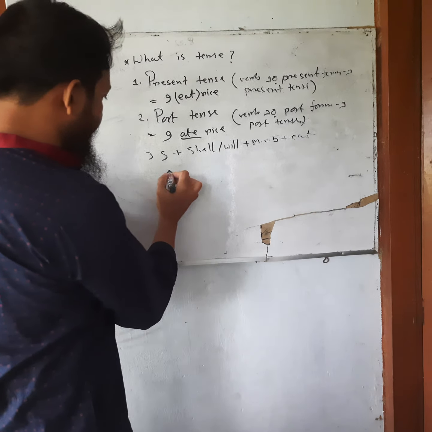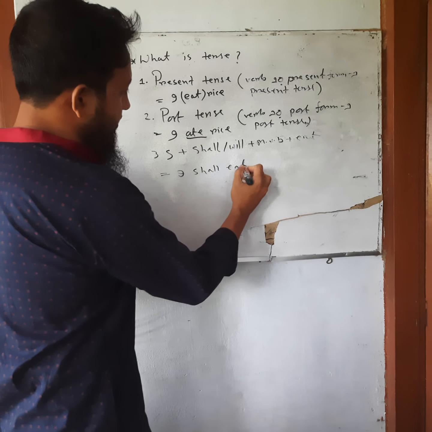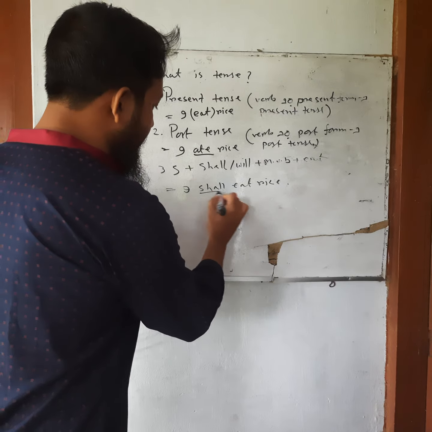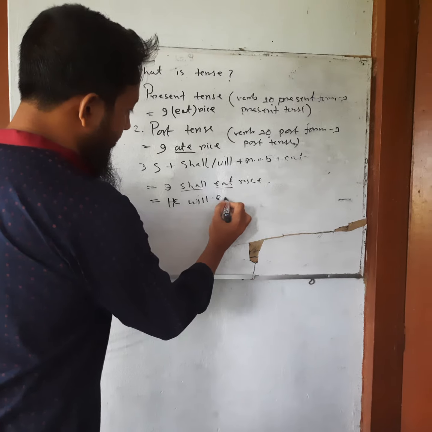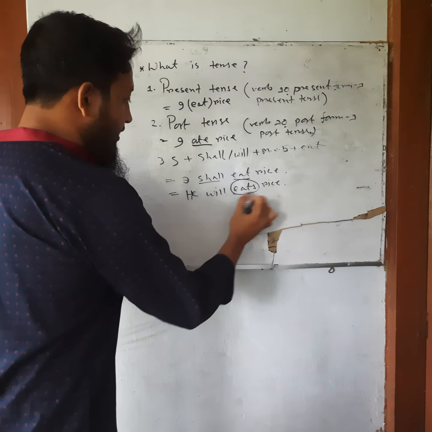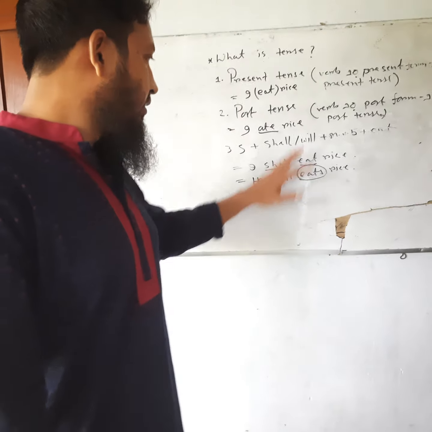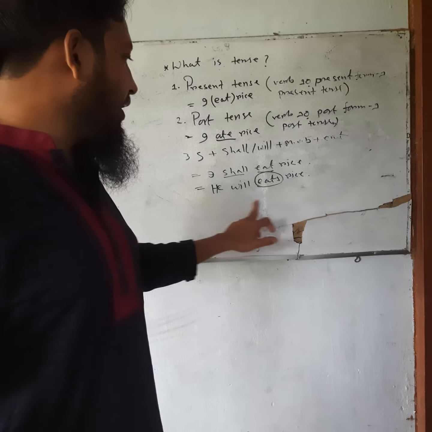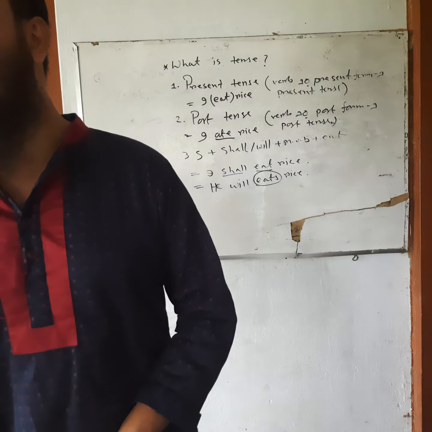You can clear it. Like that, I shall eat rice. This is future indefinite tense, and if I want to say, he will eats rice. This eats is a present form of verb. And if you write according to the structure of those writers, you may write he will eats rice. So this is not correct. So here we have to use the very form of verb.